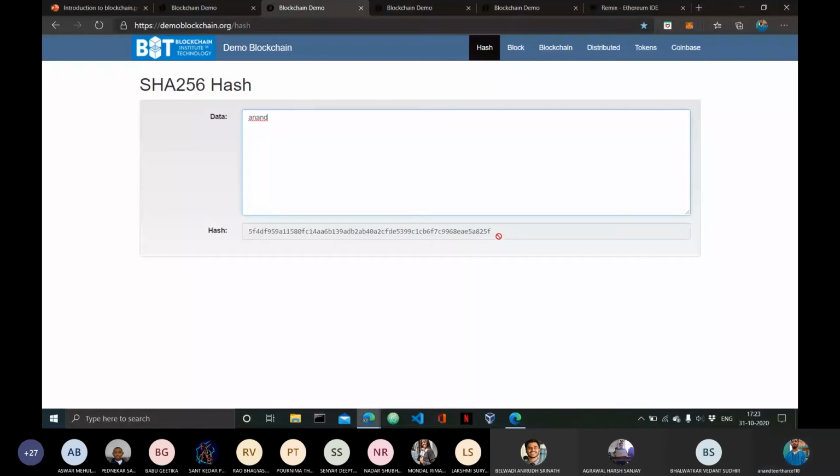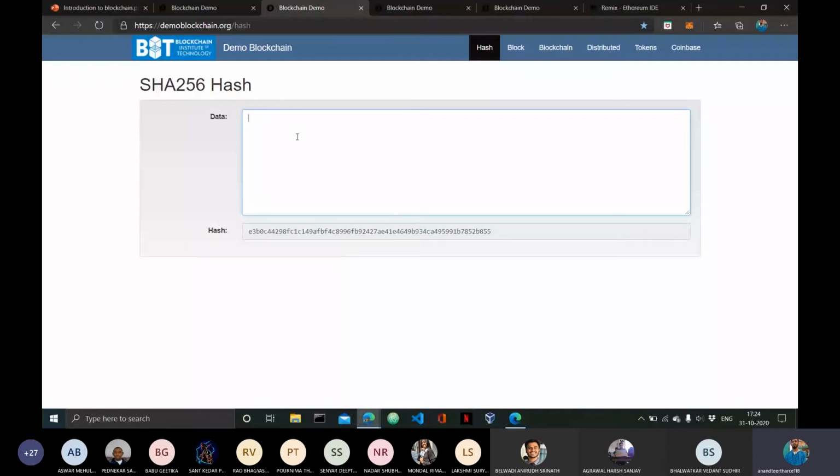Let me take this hash and put it here with Control C and Control V. As you can see, I got a different hash for the hash that was generated using my name. This means there is no way I'm going to get back my input from the hash. So this demonstrates the one-way requirement of the hashing algorithm.